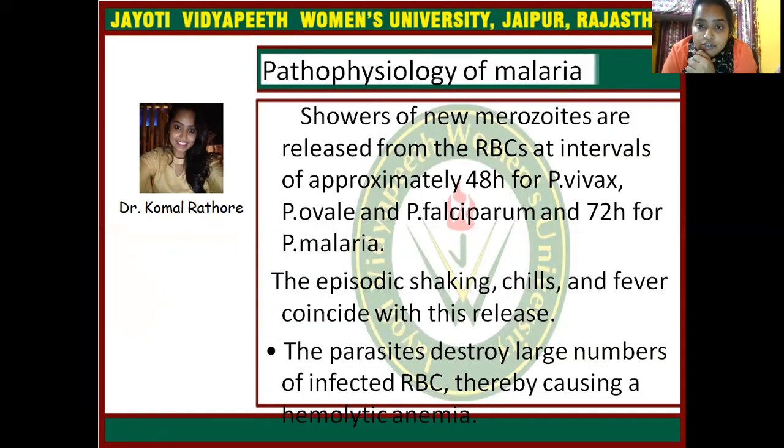So, the pathophysiology of malaria: showers of new merozoites are released from RBCs at intervals of approximately 48 hours from Plasmodium vivax, ovale and falciparum, and 72 hours for malariae. So there is episodic shaking, chilling and fever concomitant with this release. The parasite destroys a large number of infected RBCs, thereby causing a hemolytic anemia.